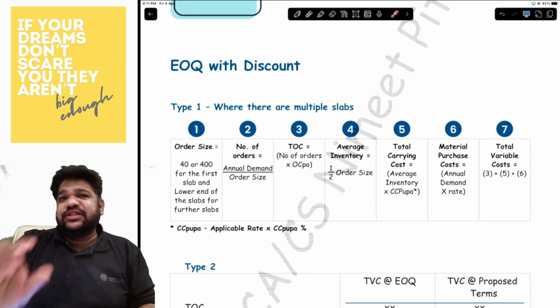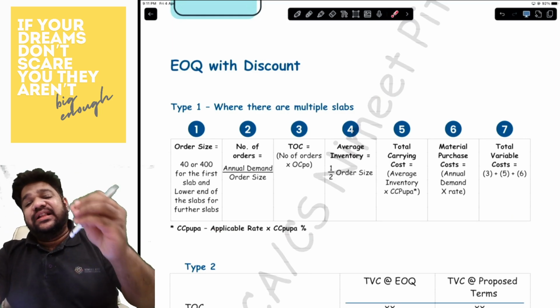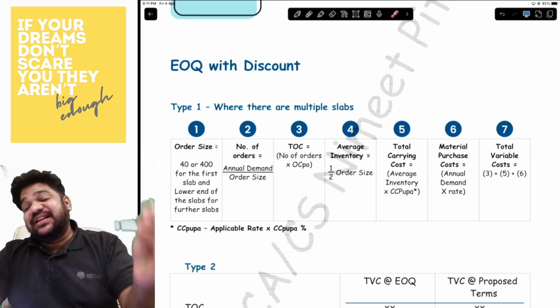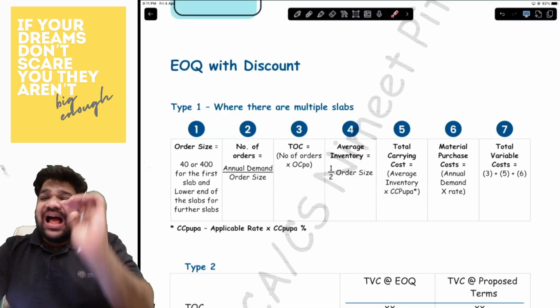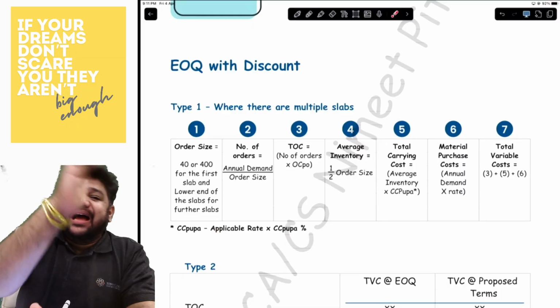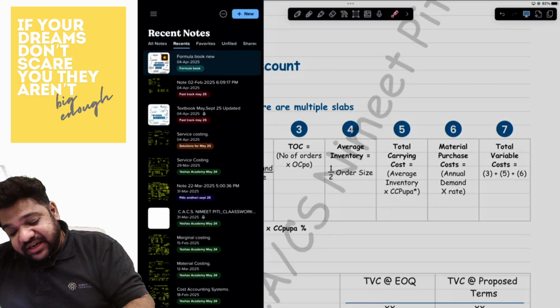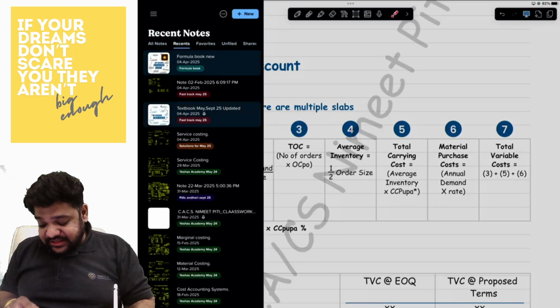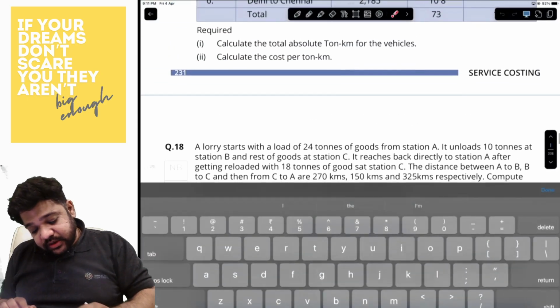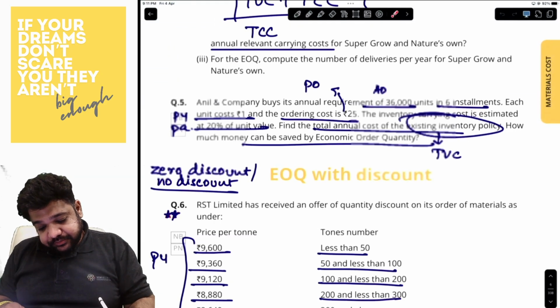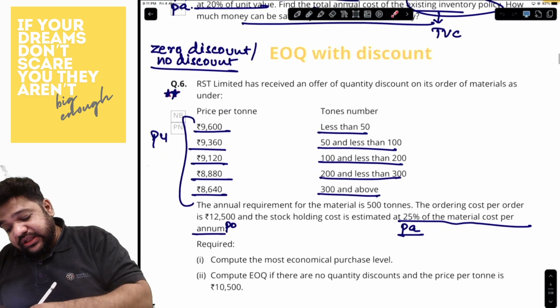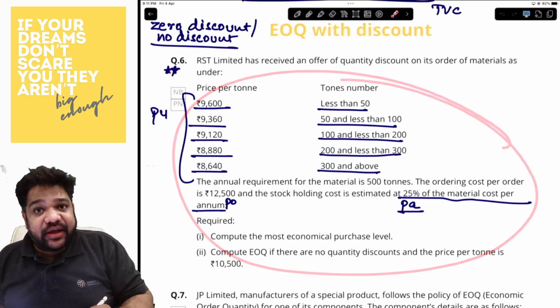Now, the Institute has a habit over here. They either give you less than 50 or less than 500 as your first range. In fact, I will show you the question as well. Just a second. This is the kind of question that I'm talking about.